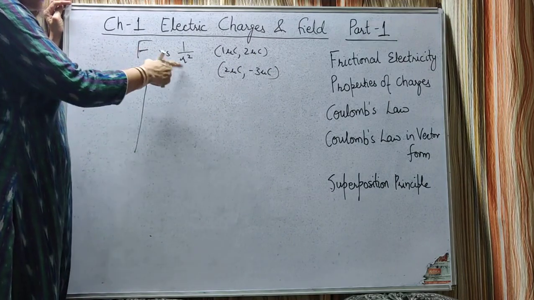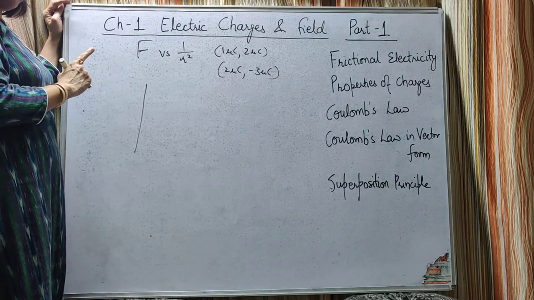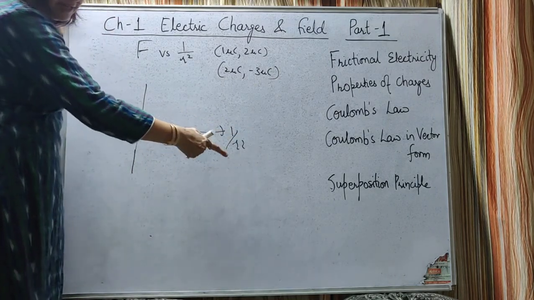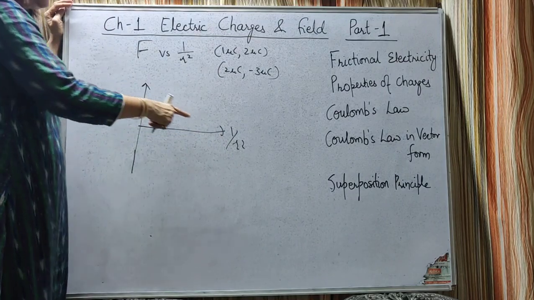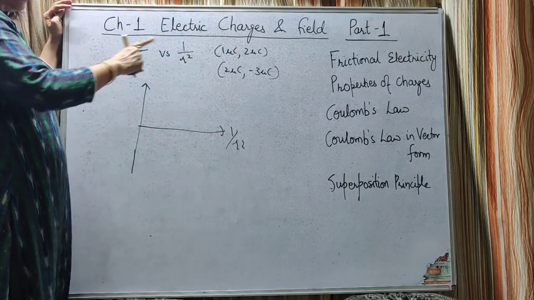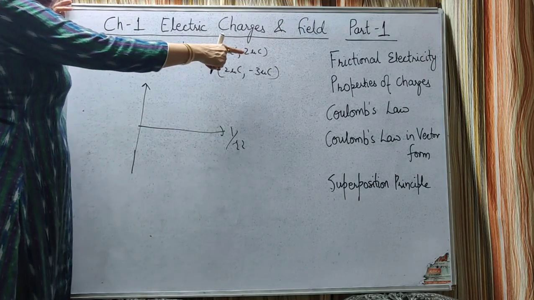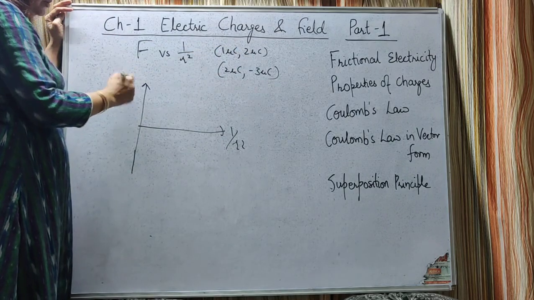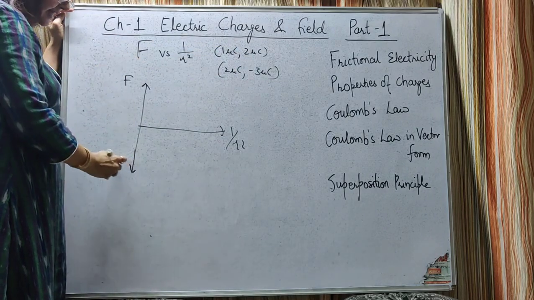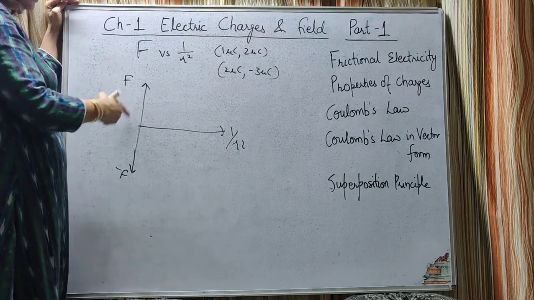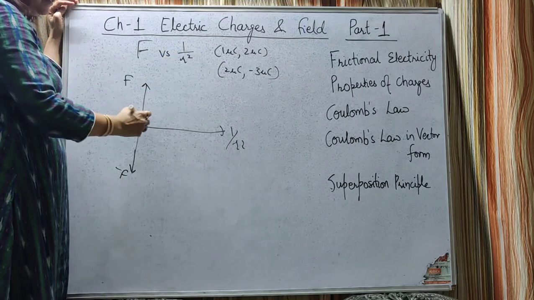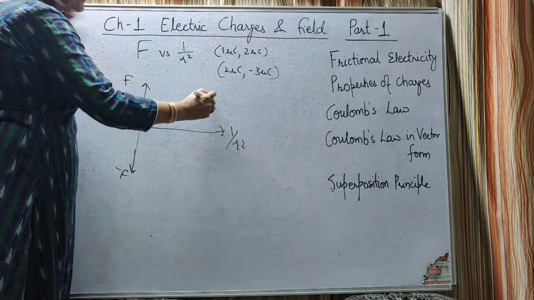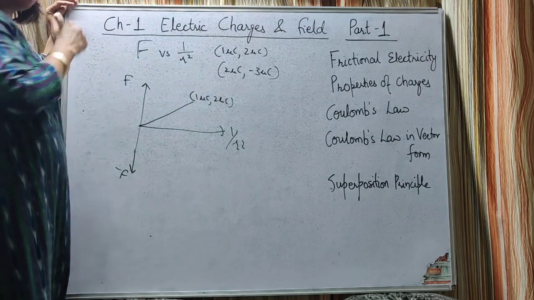Now the graph between f and 1 by r square will be a straight line. We are not plotting between f and r square or f and r. We are plotting between f and 1 by r square. It will be a straight line. For 1 and 2 microcoulomb, the force will be positive. This is the positive force axis and this is the negative force axis. So the graph for 1 and 2 microcoulomb will be a straight line representing this pair.